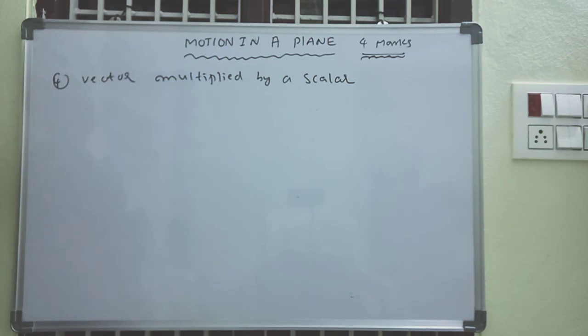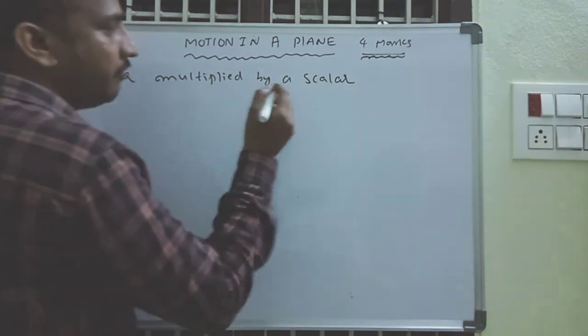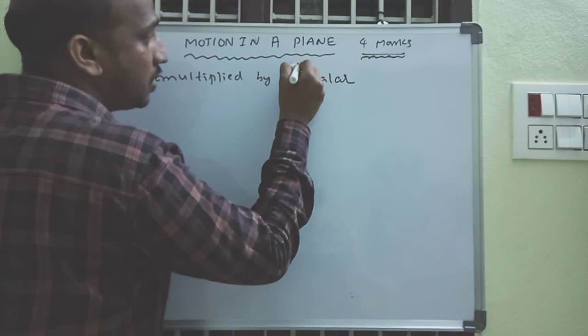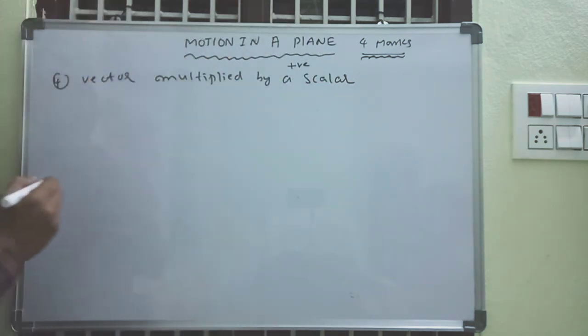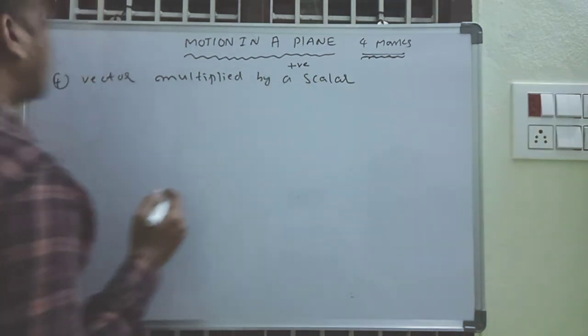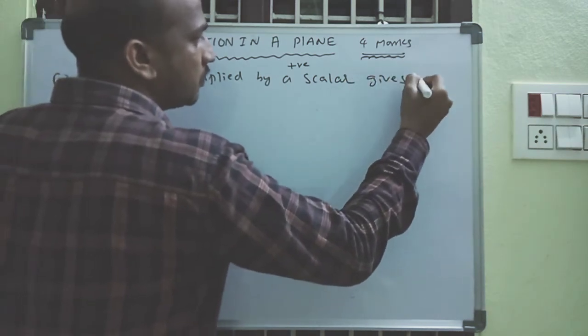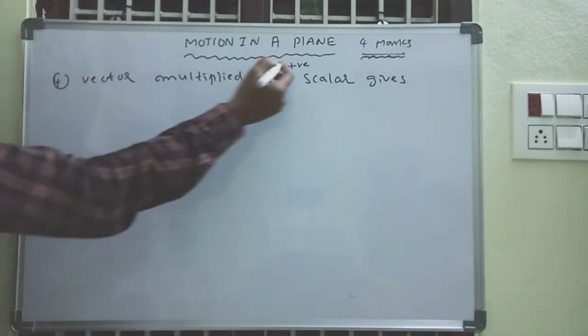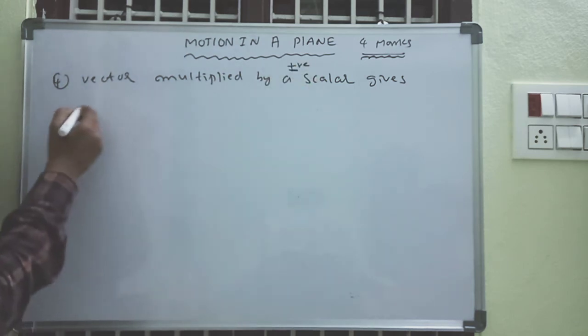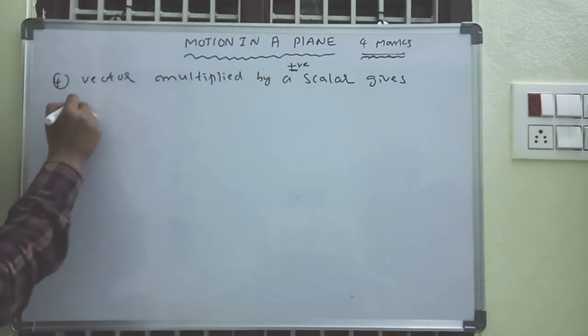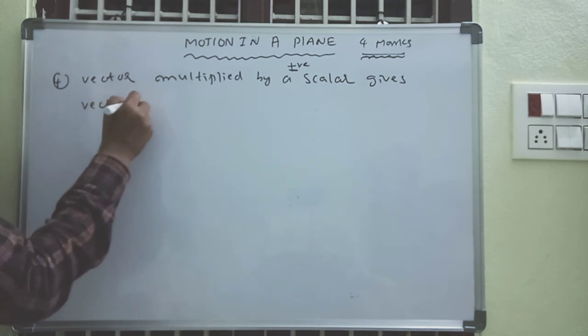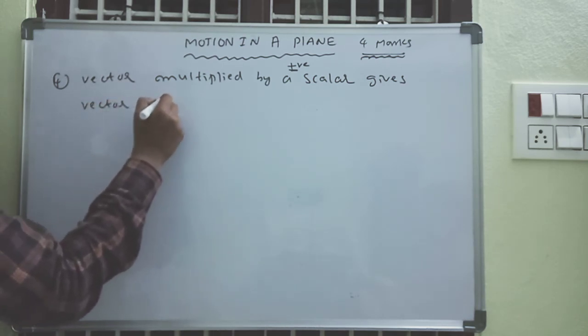A vector multiplied by a positive scalar gives a vector in the same direction.